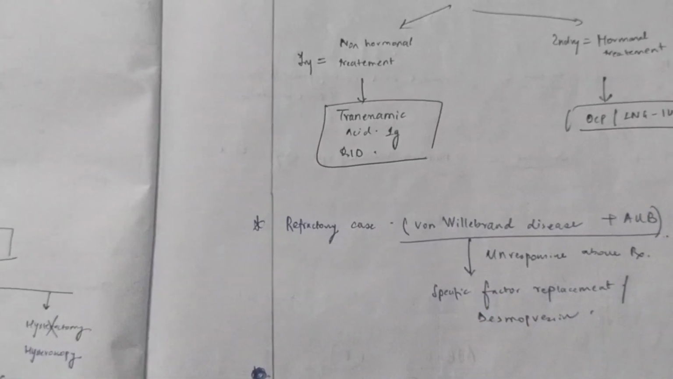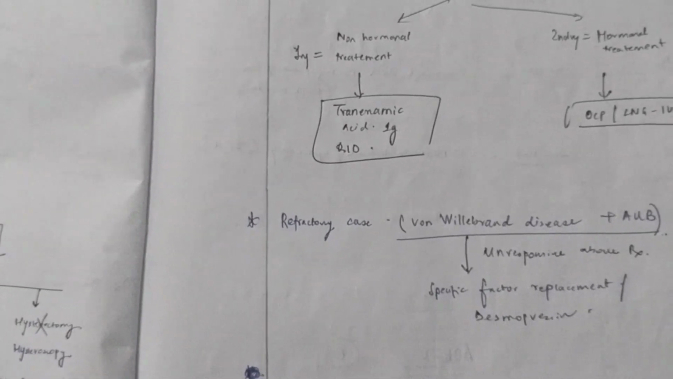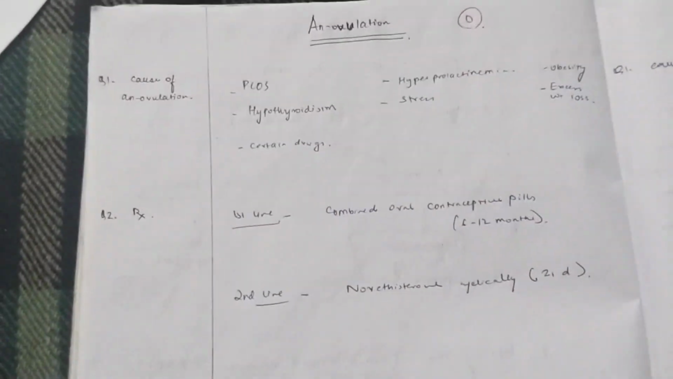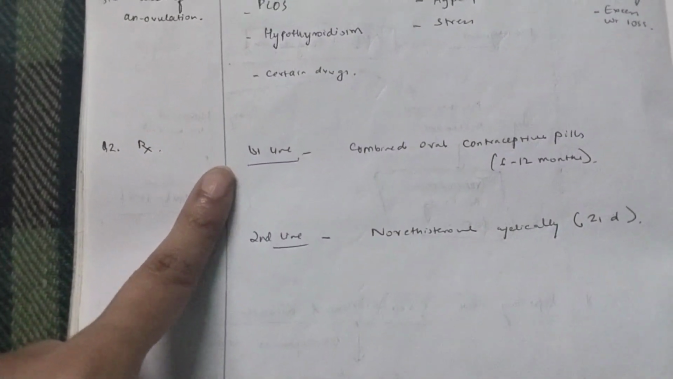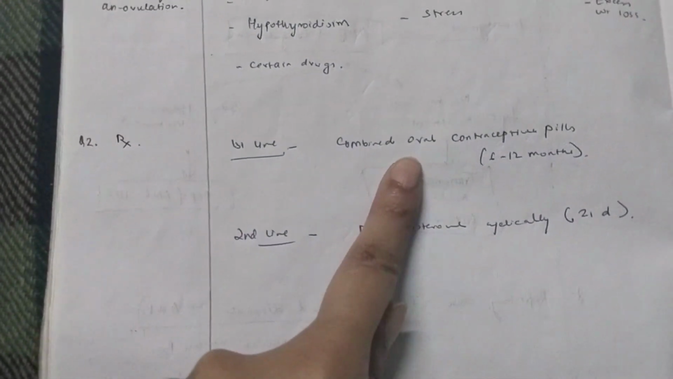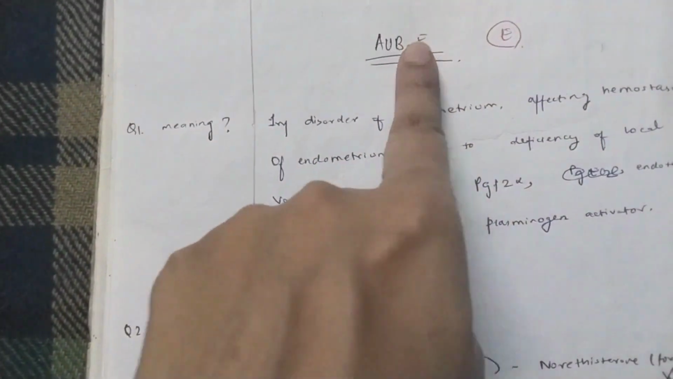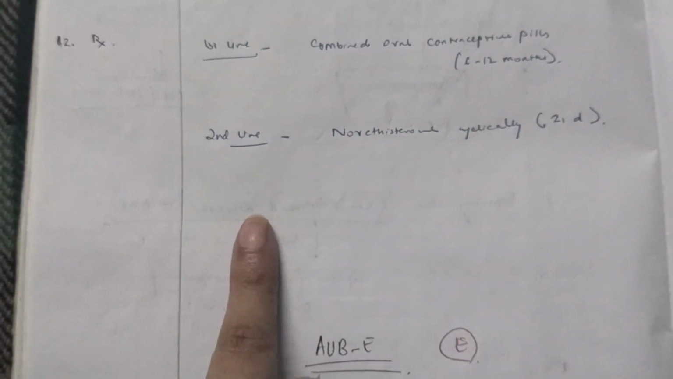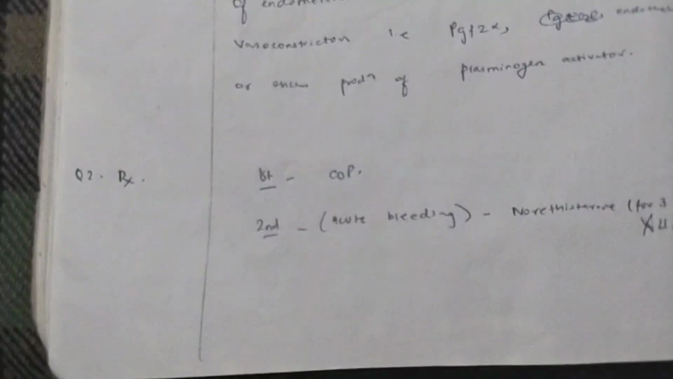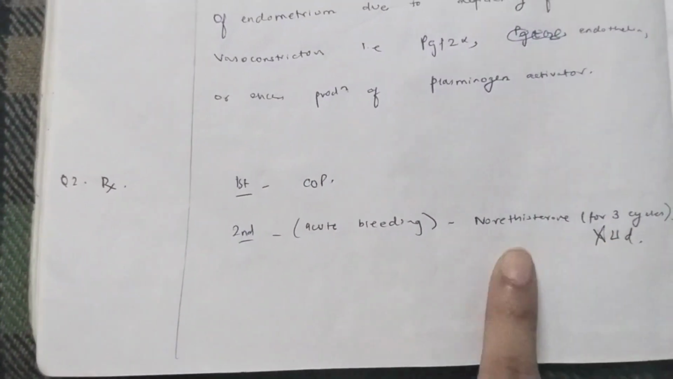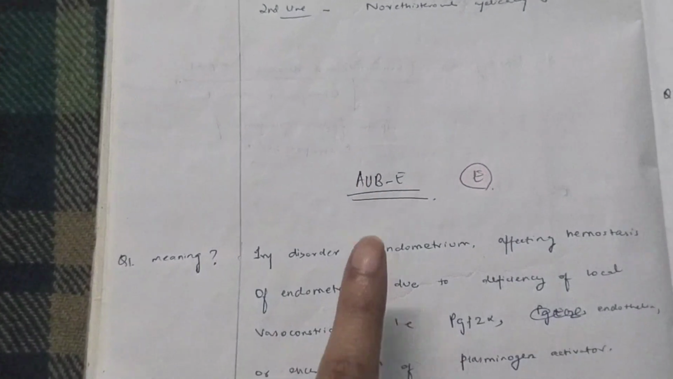Now we move on to the next cause of AUB, that is ovulatory and endometrial dysfunction. The management of both ovulatory and endometrial dysfunction is almost similar, wherein the first line drugs that you can give for such conditions are the OCPs. Here you have the combined oral contraceptive pills, which are given for 6 to 12 months. Here also you have the same combined oral contraceptive pills in case of AUB due to endometrial dysfunction. And the second line option is the cyclical administration of norethisterone. Okay, this is given for 21 days. Same for this case, you have to give it for 3 cycles for 21 days, cyclical norethisterone. So this is the management of the AUB due to ovulatory dysfunction and AUB due to endometrial dysfunction.